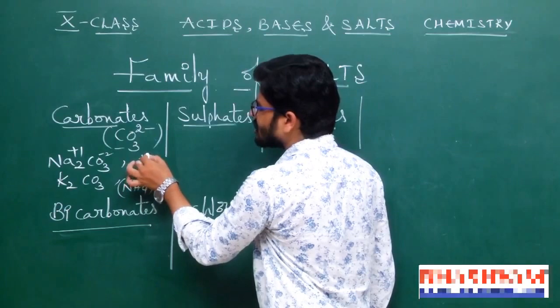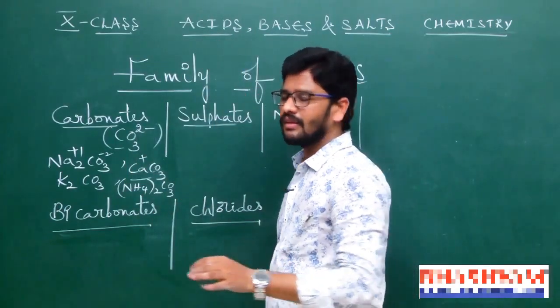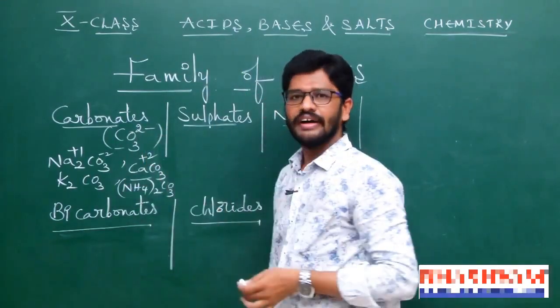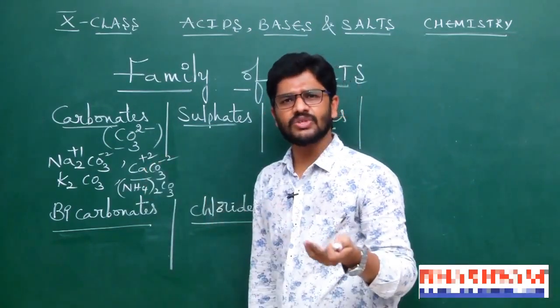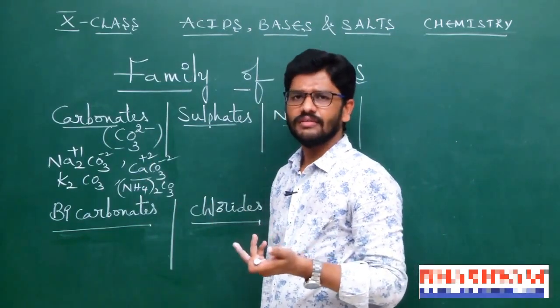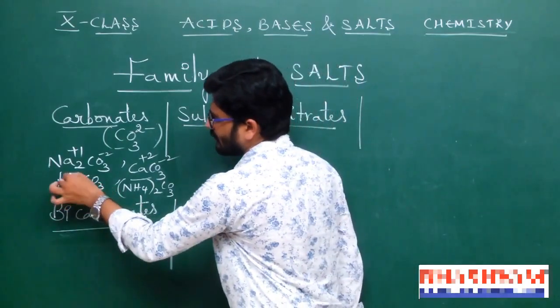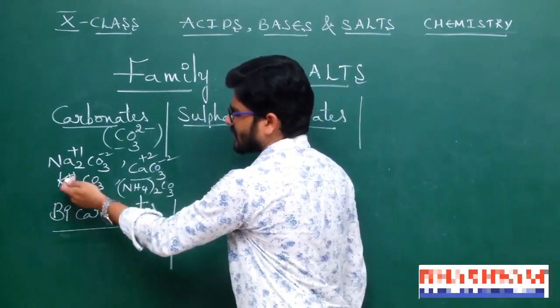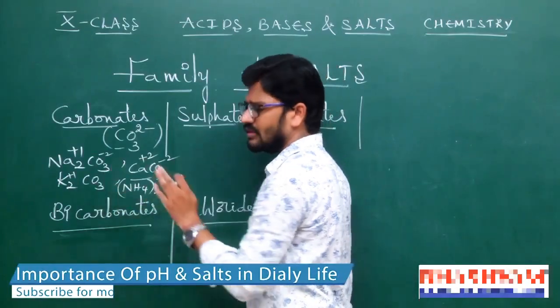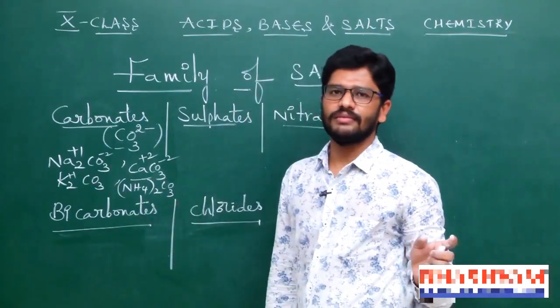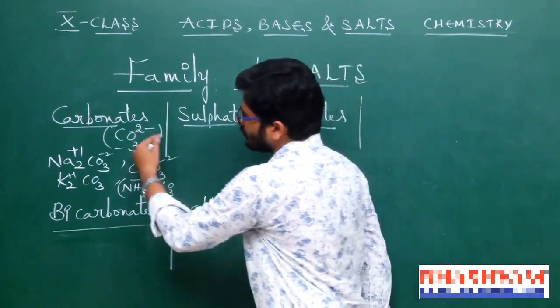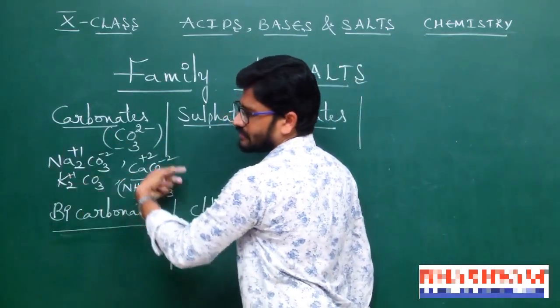Similarly, we know that calcium belongs to the second group, it is a +2 ion, carbonate -2, +2 -2, 0, neutral. Similarly, potassium belongs to the first group, +1, +1 into 2 is +2, +2 -2, 0, neutral. So salts are electrically neutral. Okay, these are all salts of carbonates.